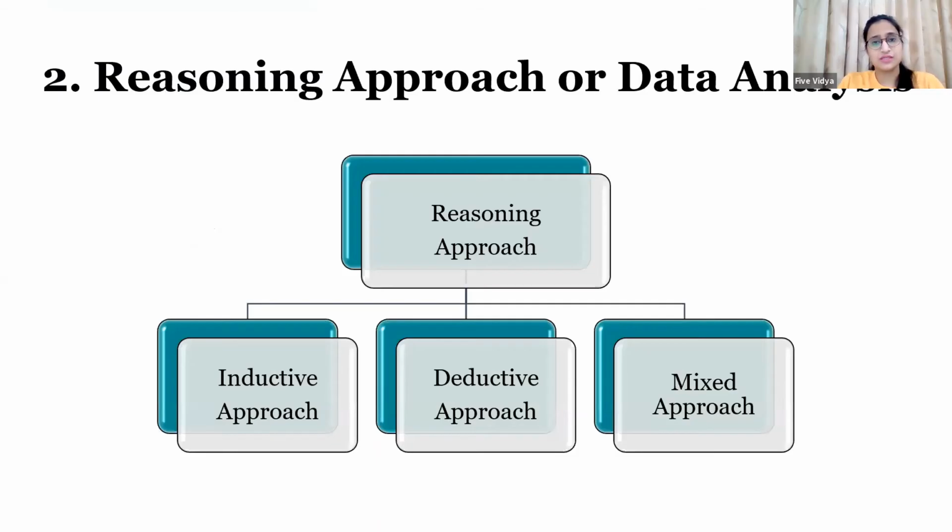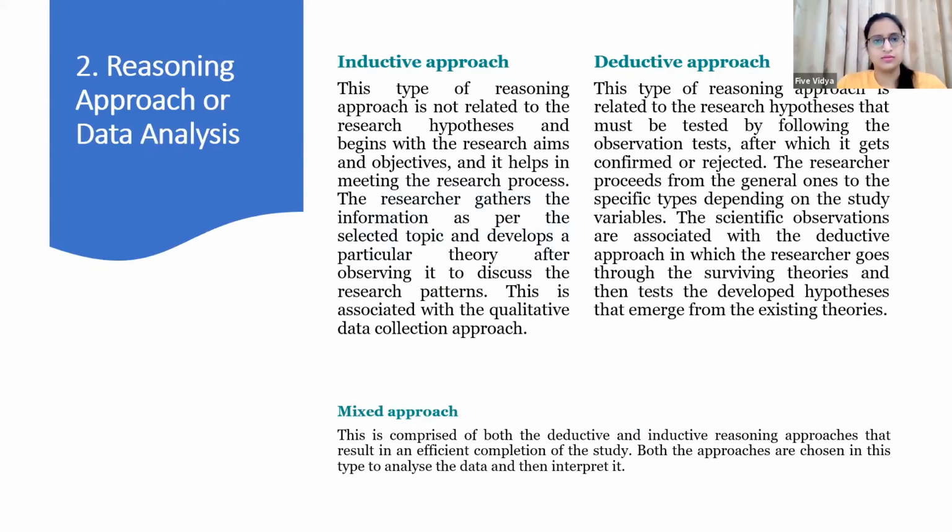Now, the next thing to be covered in the research approach is your reasoning approach, which is again divided into three. First is the inductive approach, second is the deductive one, and the third is the mixed approach. Again, the trick here is that if you are doing qualitative research, the chances are more that your study is going to use an inductive approach.